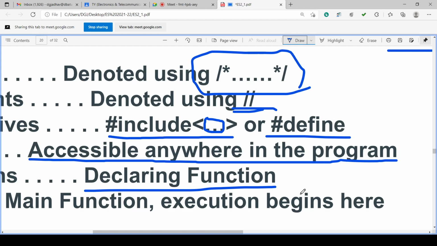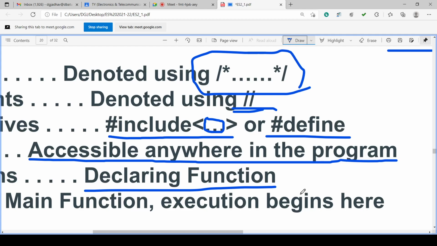Suppose you want a delay in the program. In many places the delay is required. Again, that delay you may require for 1 millisecond, 10 millisecond, 5 millisecond, etc. So you can declare some function for delay, and to that function you can pass the value of how many milliseconds you want, and in that function you can make the provision that according to whatever bracket value is passed, 1 millisecond, 5 millisecond, that much millisecond delay will be created.